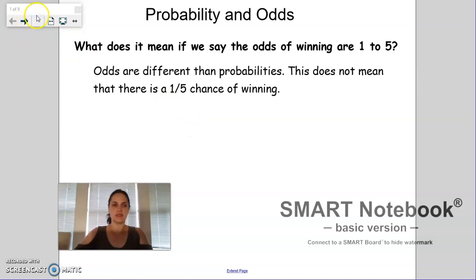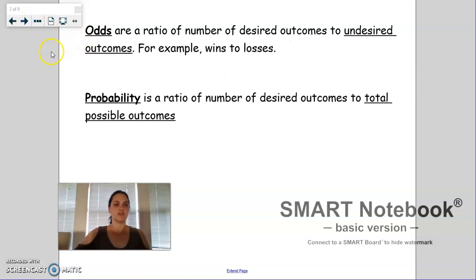So make sure that you're writing these down in your notebook. Pause if you need to. But let's talk about the difference between odds and probabilities. You need these two definitions. Odds are a ratio of the number of desired outcomes, for instance, wins, to the undesired outcomes, maybe losses. So it's the number of ways something can happen to the number of ways it does not happen, whereas probability is the desired outcomes to total possible outcomes.